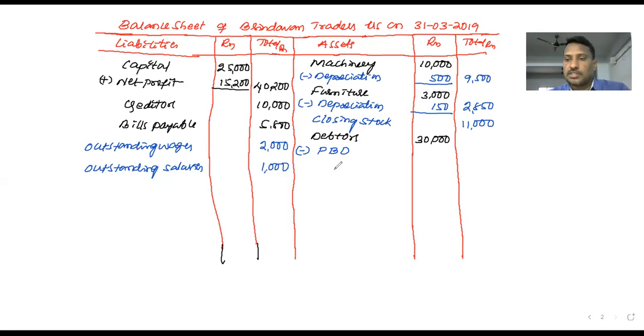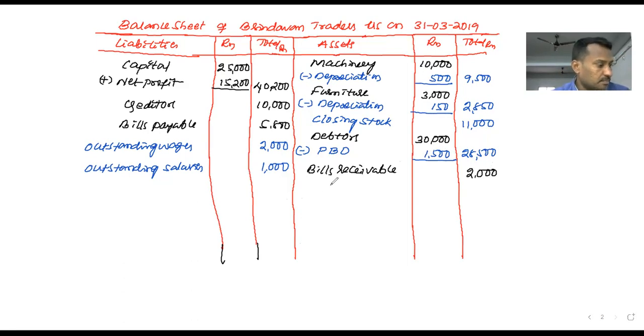In shortcut form, I have mentioned here PBD 1,500. It is the loss doubtful on these debtors, so remaining 28,500. Next, bills receivable 2,000.